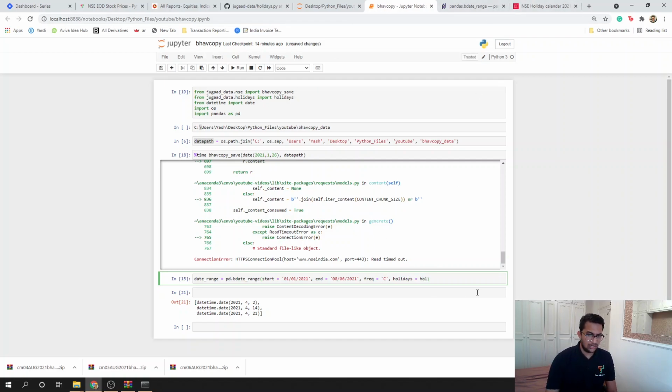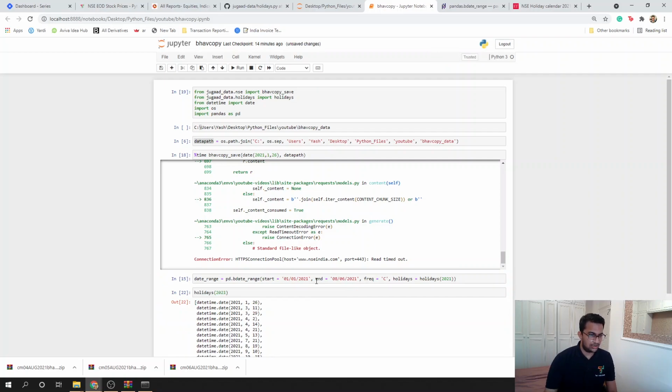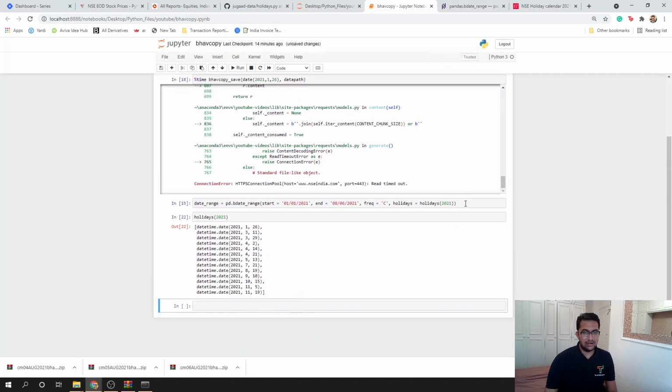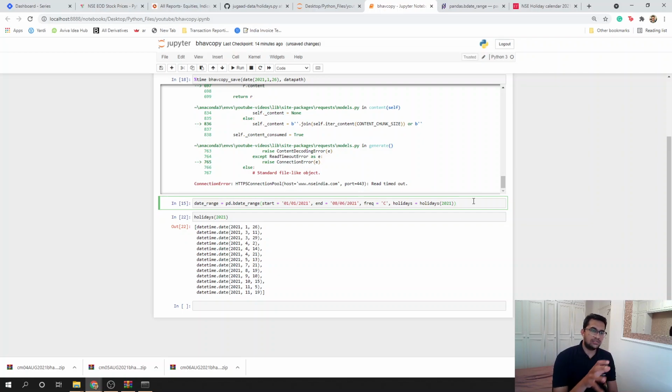Basically, I'll call the function and mention it as holidays 2021. It tells me all the holidays in that year. So I'll just do holidays is equal to holidays 2021, so it will have all the values. We are just concerned between 1st of January till 6th of August, so it will just take that data from this. The pandas function will already do that for you.